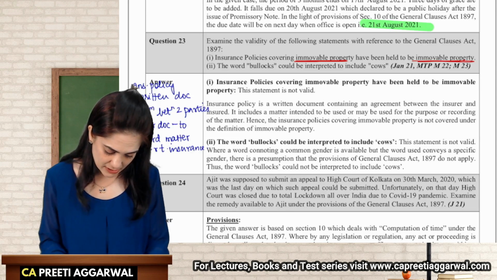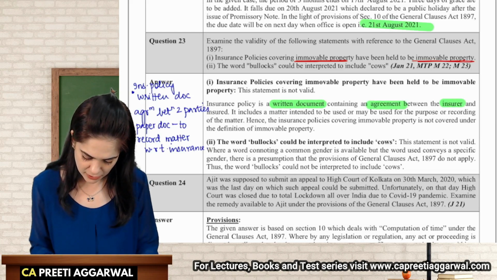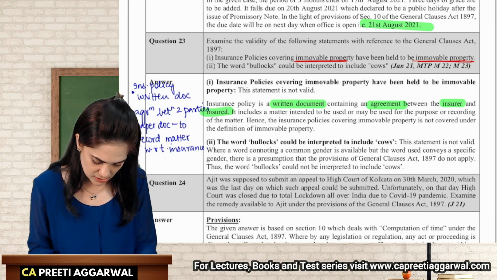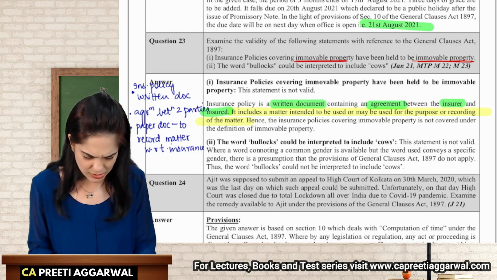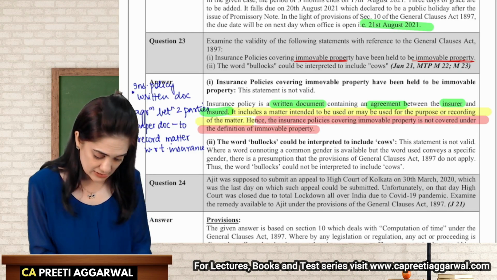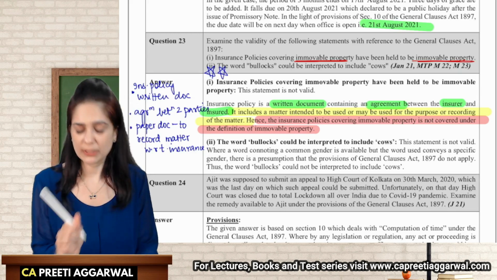Insurance policy is a written document containing an agreement between the insurer and the insured. It includes matters which are intended to be used or which may be used for the purpose of recording. It's not covered under the definition of immovable property. This is very interesting, students. Please mark this as important. You need to go through this one day before the exam.